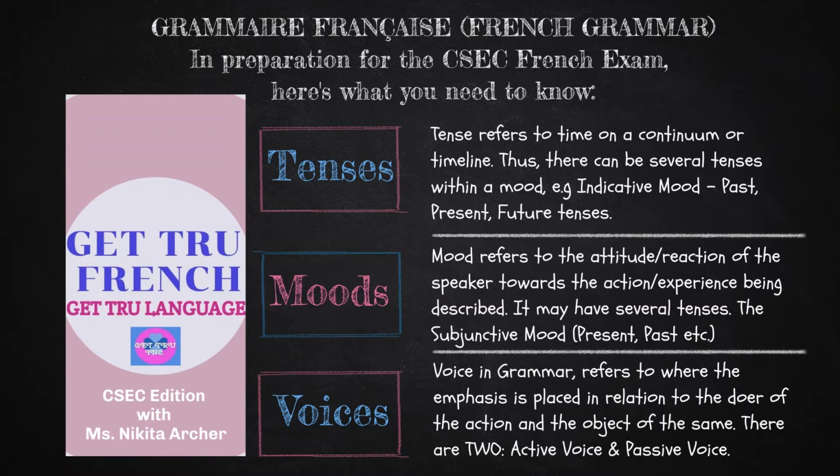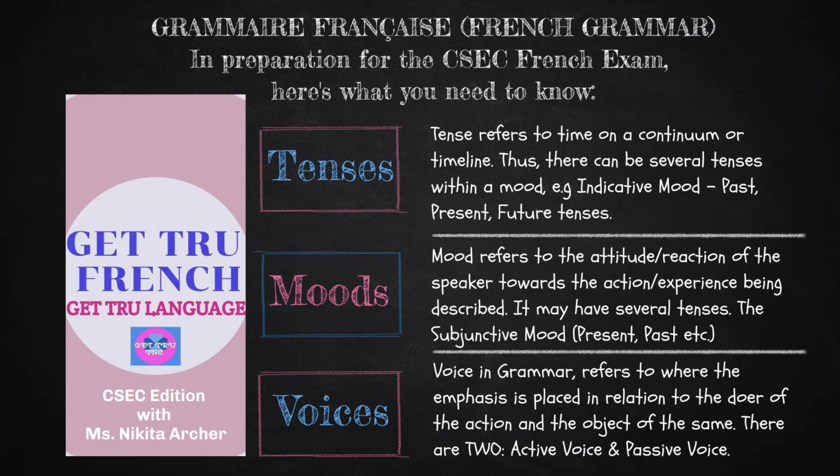If we take that same example and we put it into the passive voice, it would now be La pomme a été mangée par Jean. La pomme a été mangée par Jean. Now let's isolate manger. The verb manger, to eat, in the infinitive is M-A-N-G-E-R.